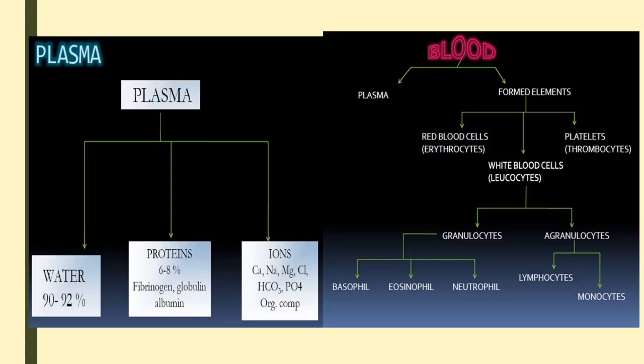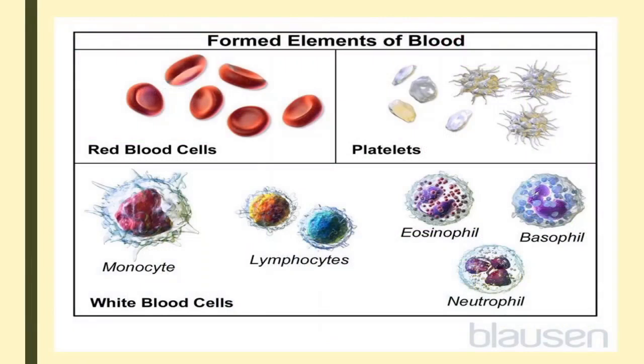Now we'll move on to the next slide, which is the pictorial demonstration of different types of blood cells. You see here the first one is RBC. From the color itself we can make the difference, it is red in color, and one more special feature is that RBC is devoid of a nucleus.